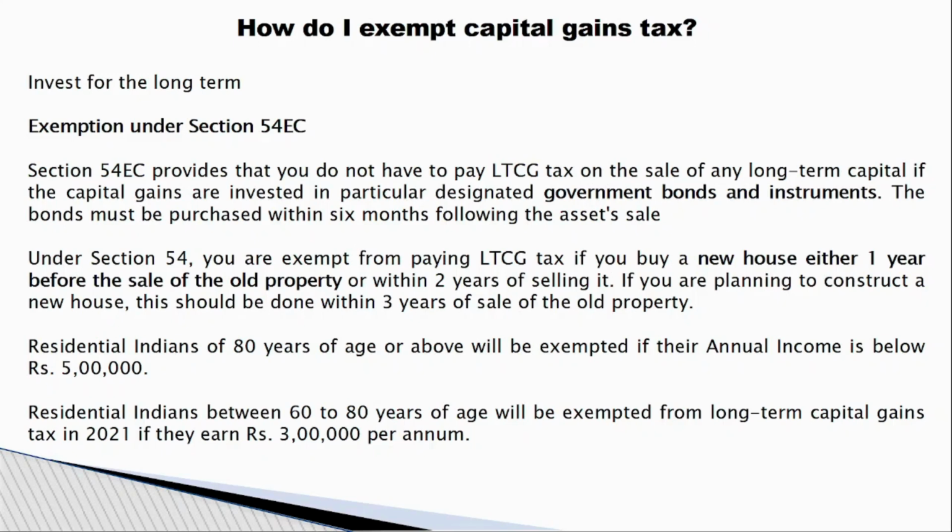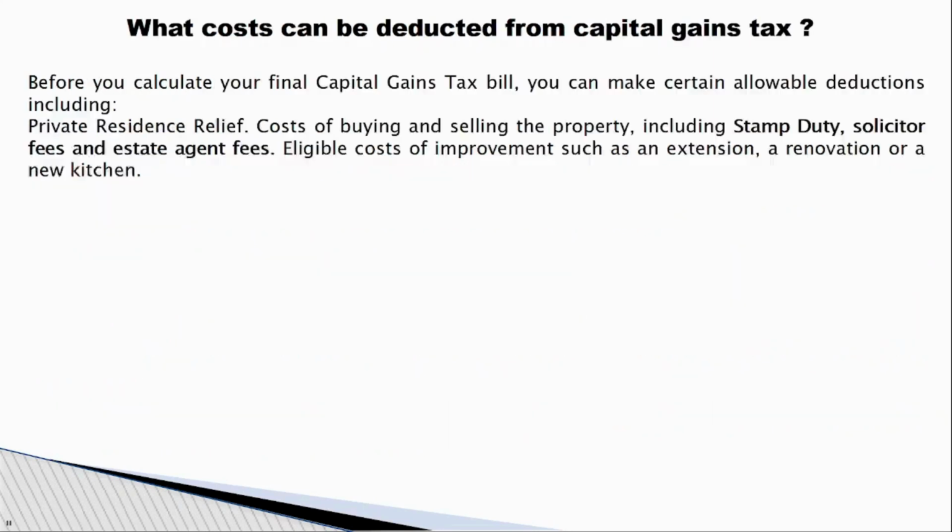If it is a resident Indian aged 80 and your income is below 5 lakhs, then you will get exemption. If a resident Indian is aged 60 to 80 years, you will get an exemption of 3 lakhs per annum. So these are also exempted from your capital gain amount, and your tax percent will also be reduced.